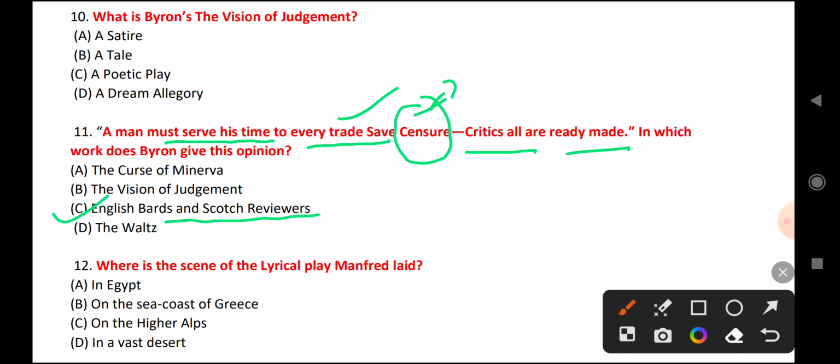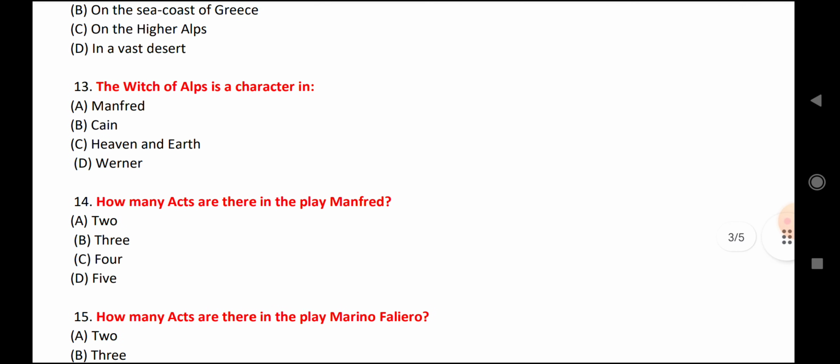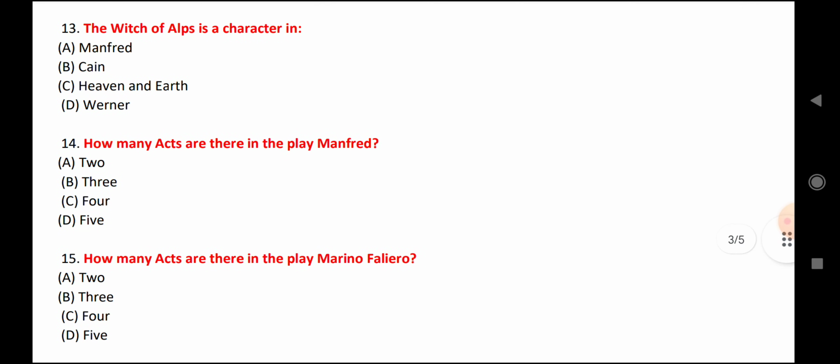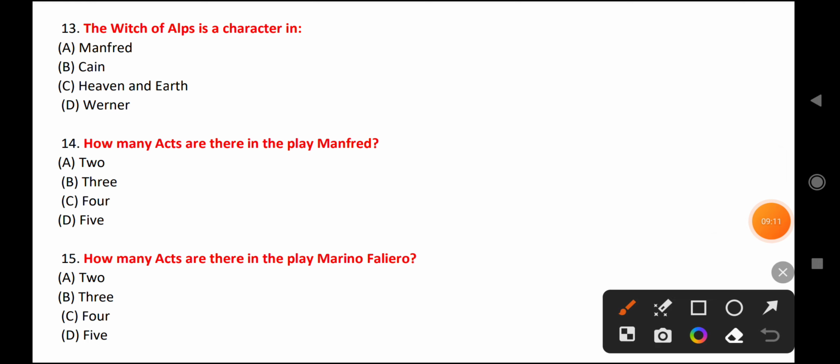The next question is, where is the scene of the lyrical play Manfred laid? Where is the setting of Manfred? Its setting is on the higher Alps. Next, question number 13 is, the Witch of the Alps is a character in Manfred. Now the next question is, how many acts are there in the play Manfred? There are 3 acts. How many acts are there in the play Marino Faliero? In Marino Faliero there are 5 acts. You also need to remember that Marino Faliero is a drama, a work by Byron.